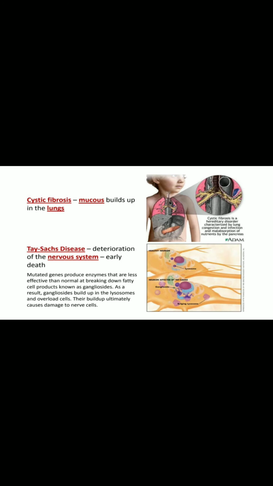Then cystic fibrosis, we have already discussed, the mucus buildup in the lungs. That is also coming under the gene mutation. Then there is Tay-Sachs disease. The deterioration of the nervous system can lead to early death. What is happening in Tay-Sachs disease is that the mutated genes produce an enzyme which leads to the breakdown of fatty cells, which leads to damage of nerve cells, and ganglions, which can lead to death.